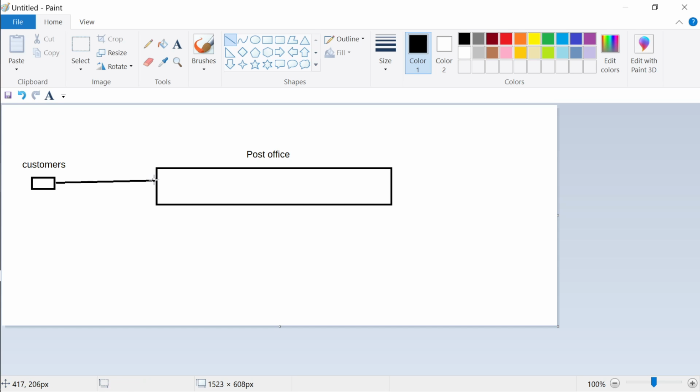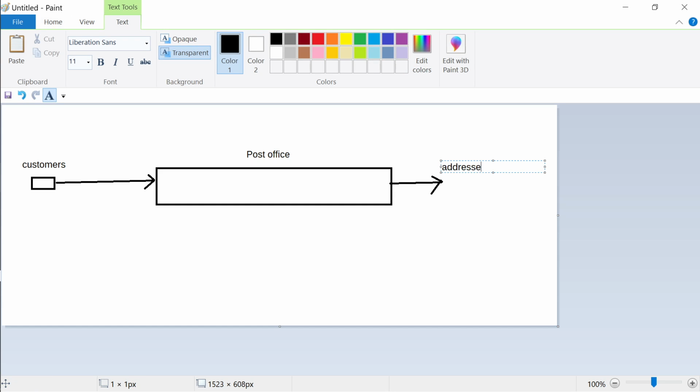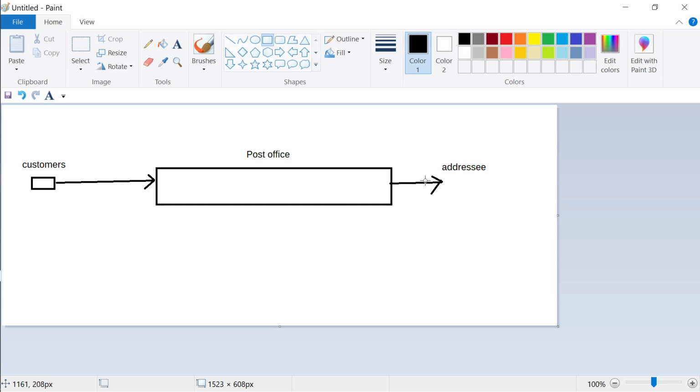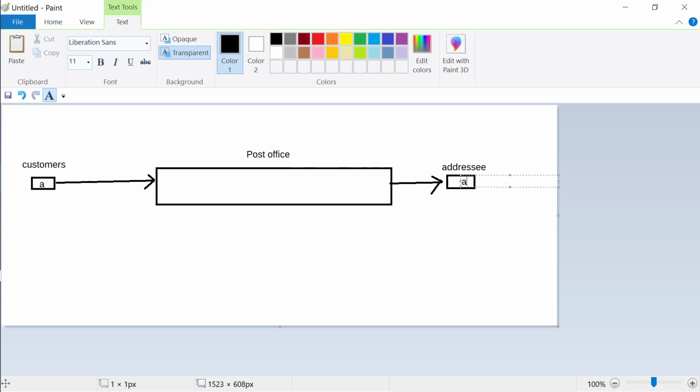Let's say everyone's data is over here. What is this post office doing? It is taking the data and giving it to the appropriate application on the other side. It is called the addressee. To whom you have addressed it, that person will get that data. So if you have written a letter for A, then addressee A will get it over here.